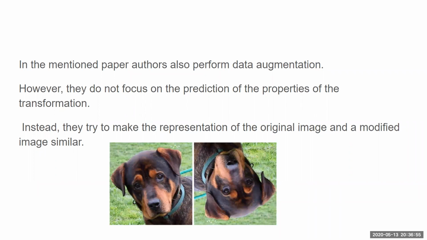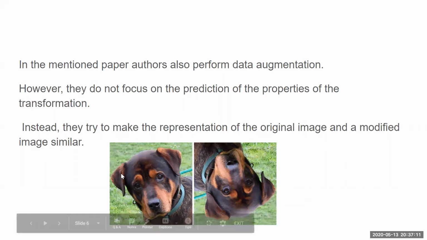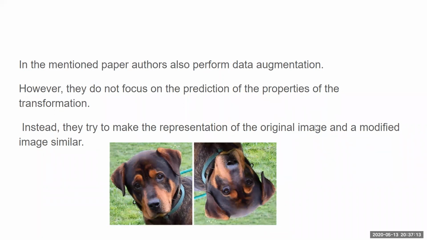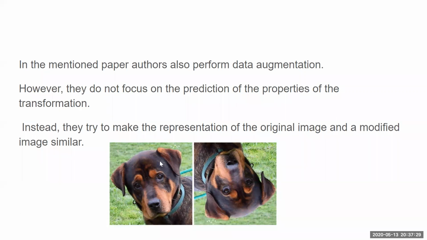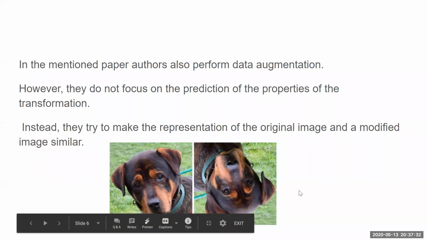The PIRL paper, I have put the link towards the end and I will share these slides with you, talks about performing data augmentations, but instead of focusing on the properties of the transformation that you perform, what you want to do is make the representations of the two images converge. This is the image before applying the transformation, and this is the image after applying the transformation. So what you want to do is make the final layer embeddings of this image converge to those of the transformed image.